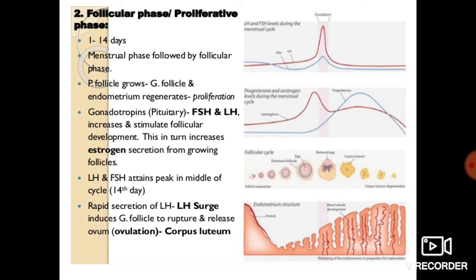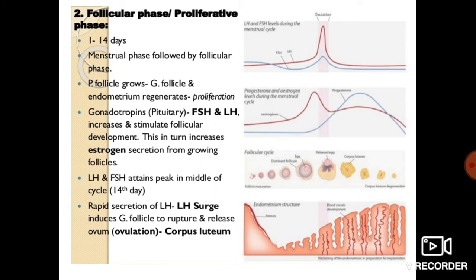Rapid secretion of LH, an LH surge, induces the G follicle, that is the Graafian follicle, to rupture. Means rapid secretion of luteinizing hormone itself induces the release of the ovum from the mature Graafian follicle. And now after ovulation, that Graafian follicle gets transformed, or converted, and is called the corpus luteum. Okay, it has been explained in this diagram. Here we can see that the rupture of the Graafian follicle takes place, and the ovum comes out.